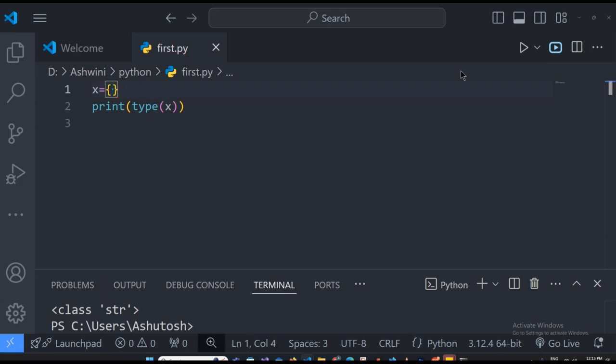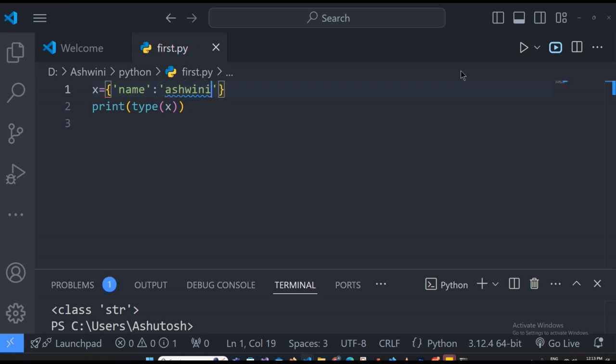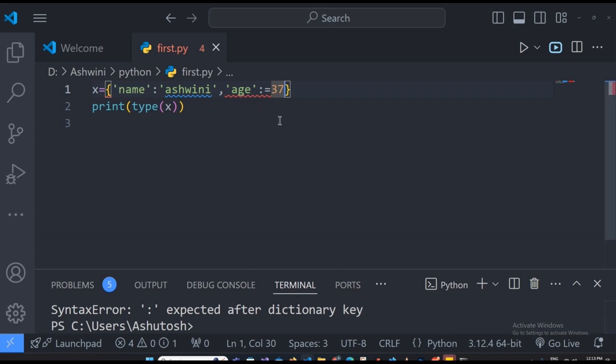Now let us try a different data type which is called a dictionary. For a dictionary we have to give certain attributes. So let's say we are giving name as an attribute, we are giving one value to it, let's say Ashwini, and we are giving another attribute, that is age, and here also we give some value. When we run this, we got an error: equal to is not expected.